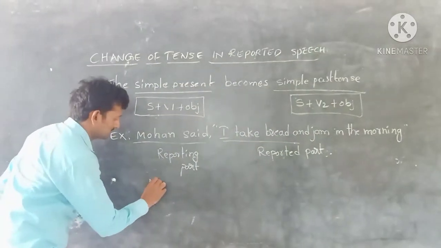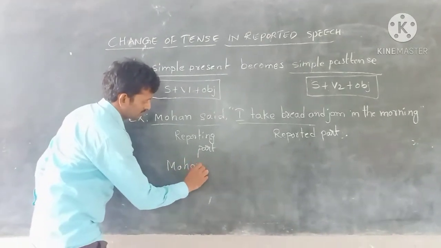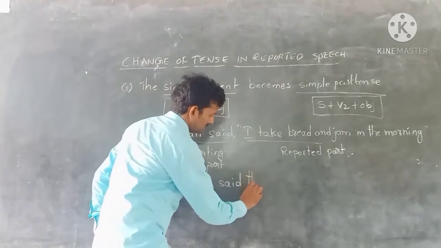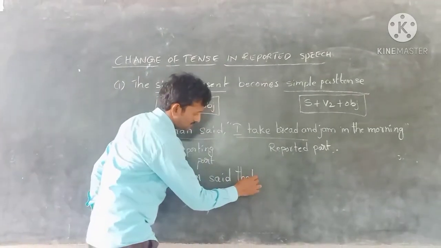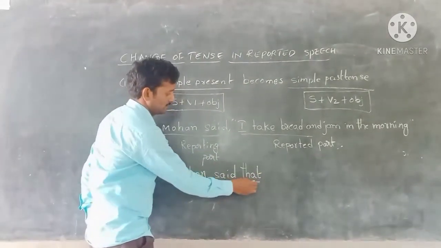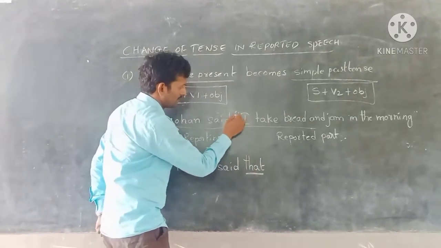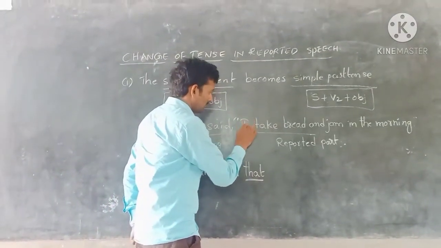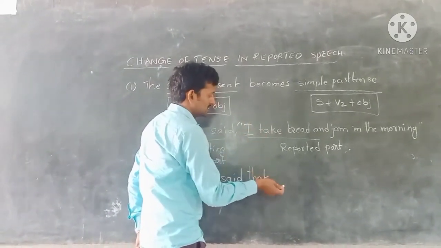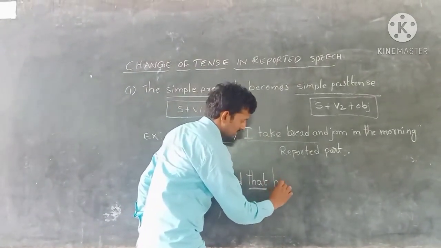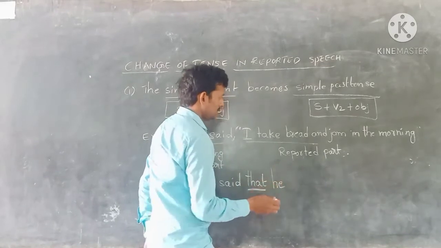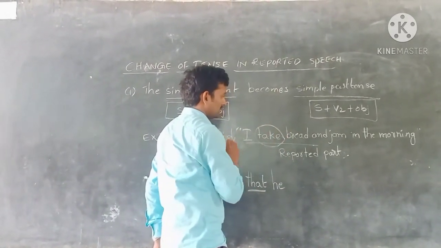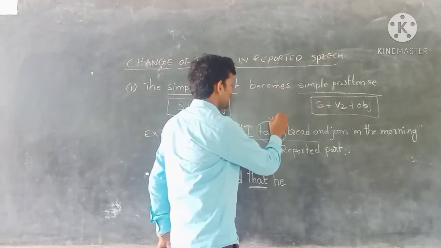Here, Mohan said that, that is the conjunction we write instead of the comma and quotation marks. Now the first person in direct speech changes to third person, he. Next, take is verb 1, so it is in present tense.